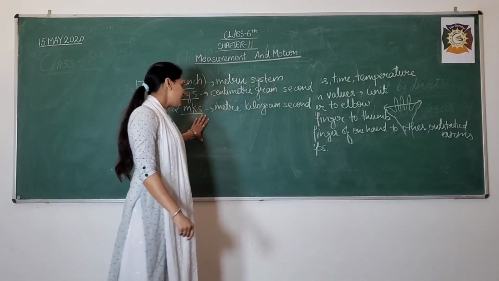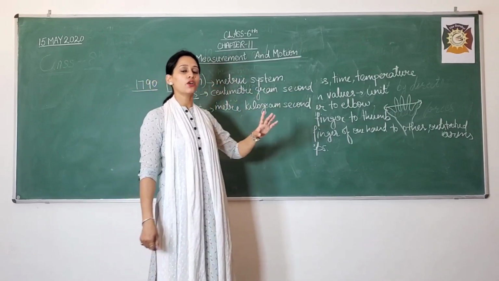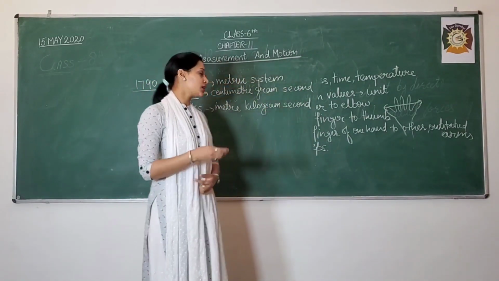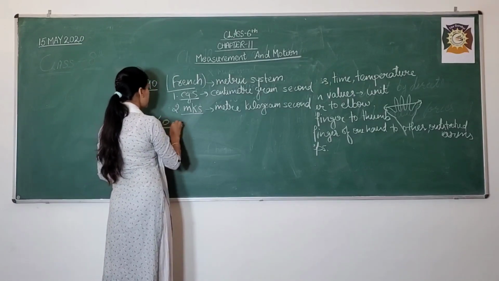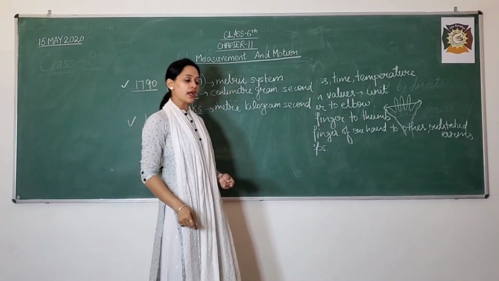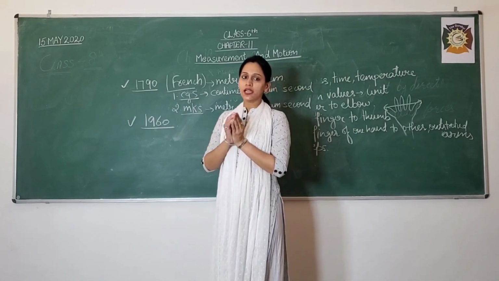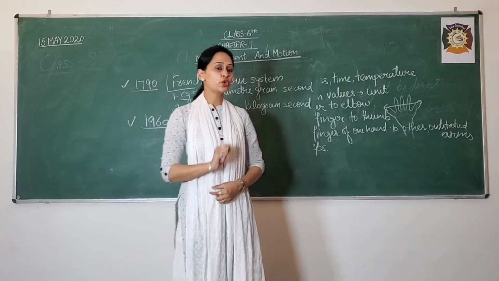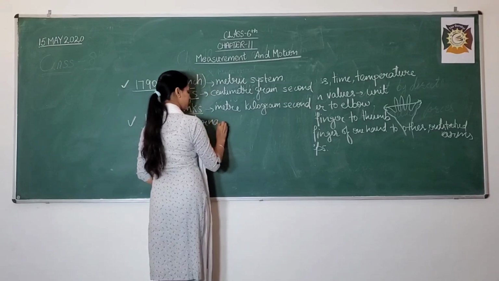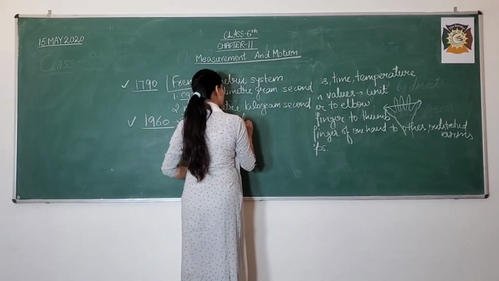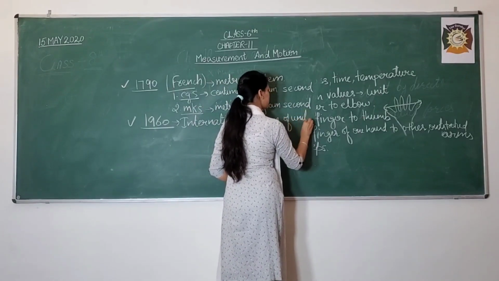Thereafter, even with the two systems, the people got confused about which is more reliable or which is more precise. So in the year 1960, a reliable system was developed which we are following till now, that is known as the International System of Units.